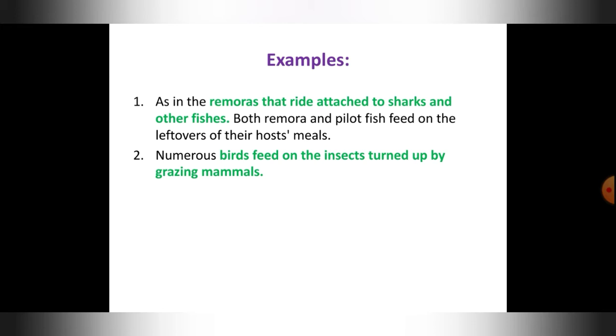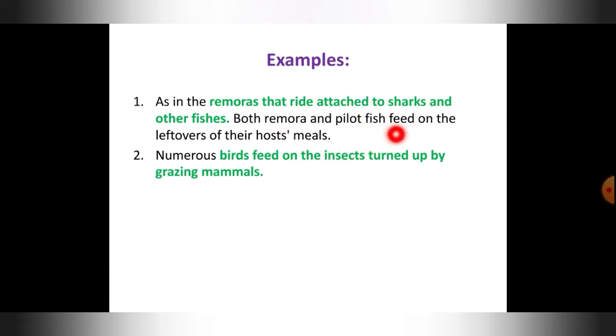Next, examples for commensalism. You can see the remora is a fish. It is commonly called the sucker fish, a ray-finned fish. It usually has a sucker through which it attaches to larger species, and without any expense of energy it can be transported throughout the sea. Usually it sticks to big fishes and moves without spending any energy. So these are remoras that ride attached to sharks and other fishes.